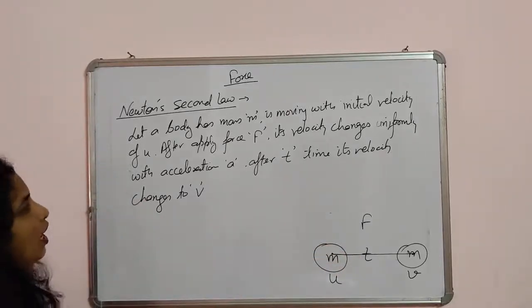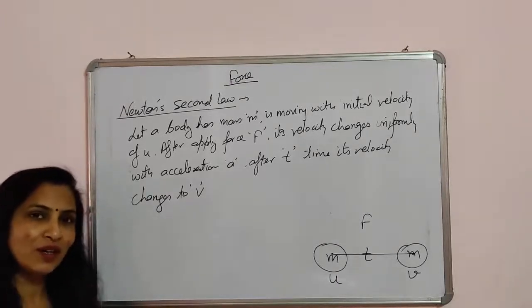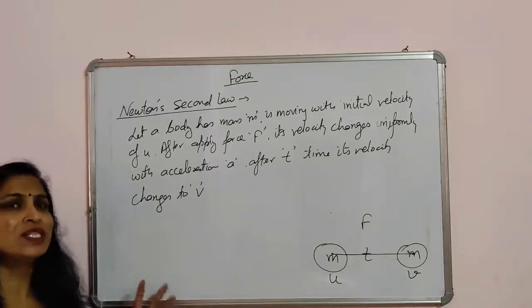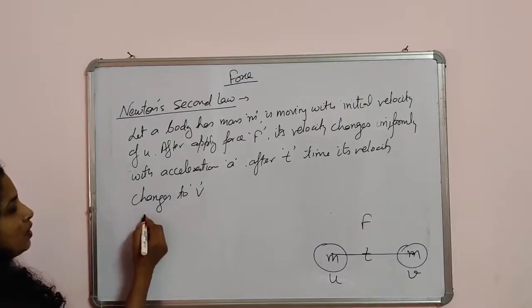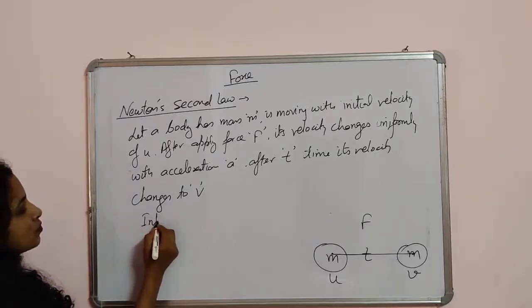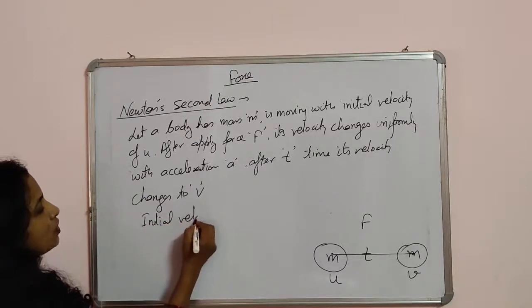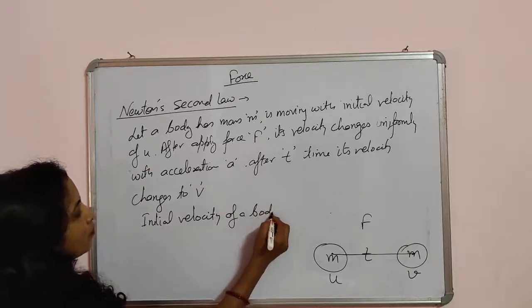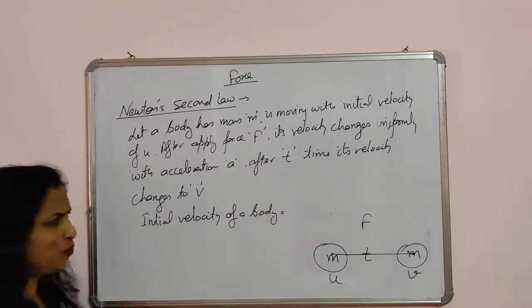Now according to Newton's second law, what have you written in the law? You have written that the rate of change of momentum. What is the meaning of this? So you will write the initial velocity of a body is equal to, we know it is u.